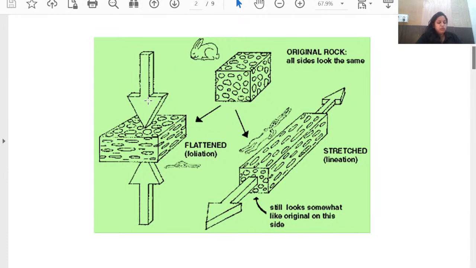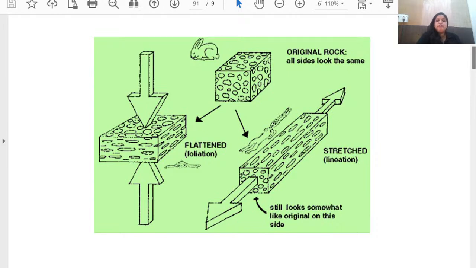Whenever foliation takes place, the SOS, the sense of shear or direction of applied stress, will be perpendicular to the plane of foliation. That is visible from the same picture here. Looking at the lineation, wherever the stretching is taking place, the lineation is parallel to the sense of shear.